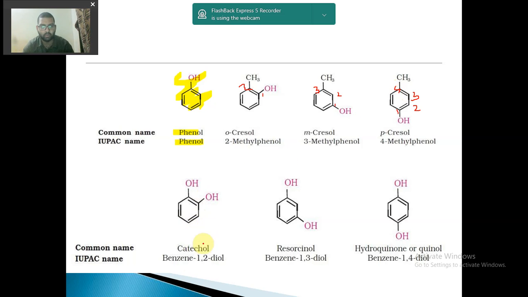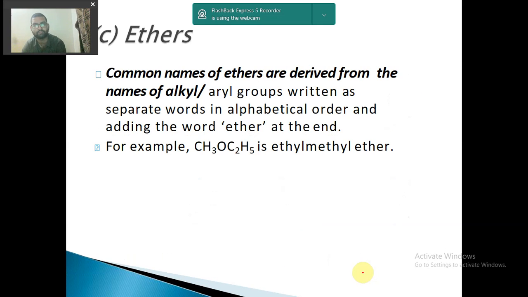And now when you see this, this is when more than one hydroxyl group is present, so it is named like this: benzene-1,2-diol, benzene-1,3-diol, benzene-1,4-diol. The common name you need not remember. So this is how it is named. Phenols are named like this.